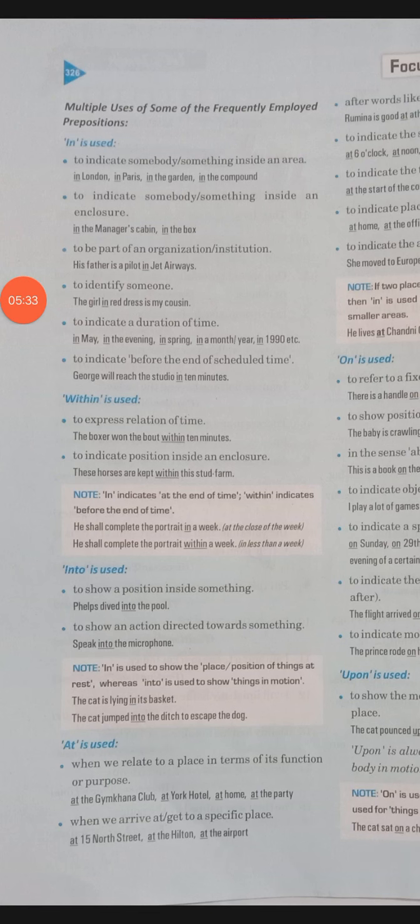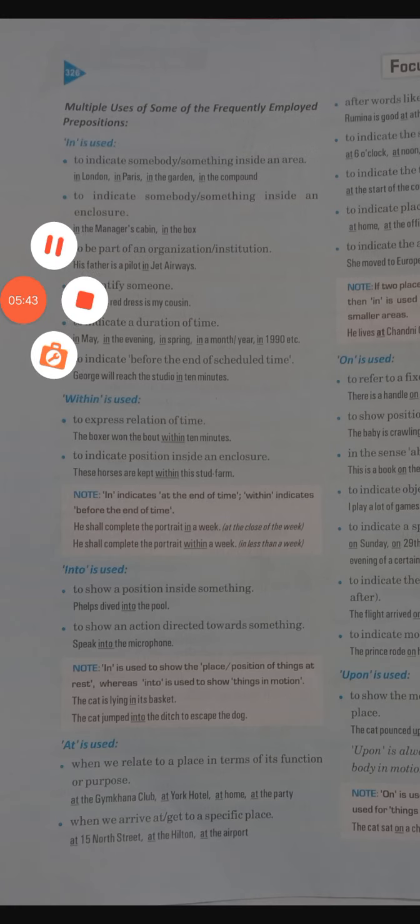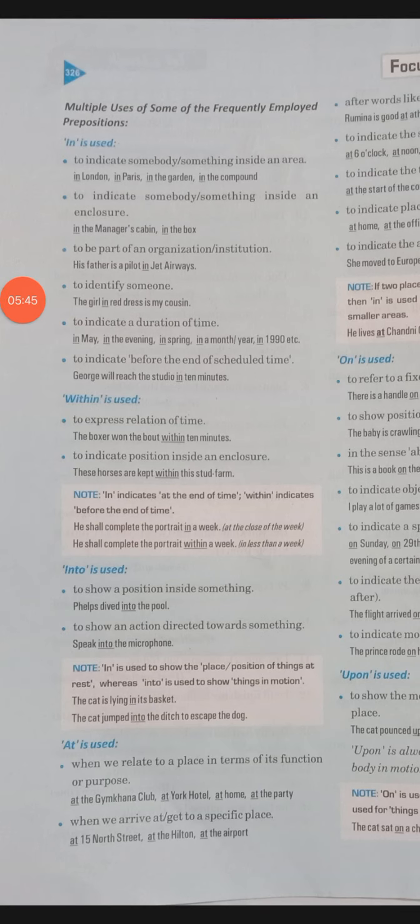Now the next one is at. Where to use at? When we relate to a place in terms of its function. Suppose you are telling that wherever you are going, the function is going to be held at a particular place, so to highlight the place, you will use at. Examples: at the Gymkhana club, at York Hotel, at home, at the party.